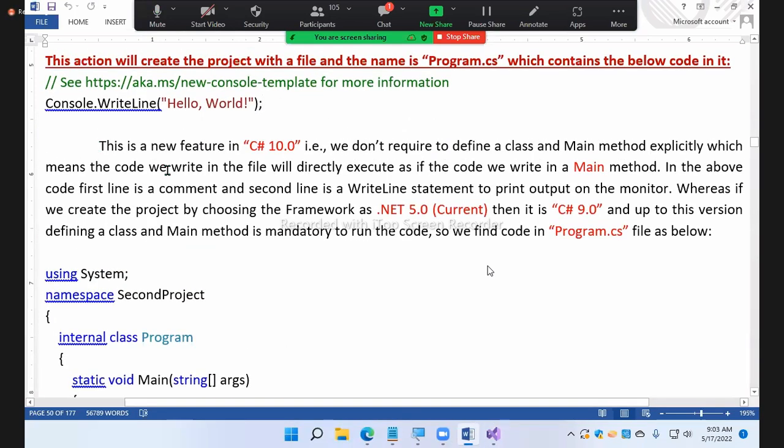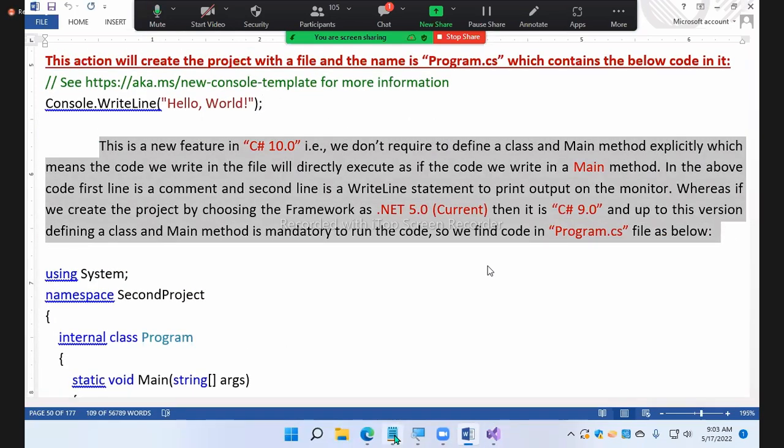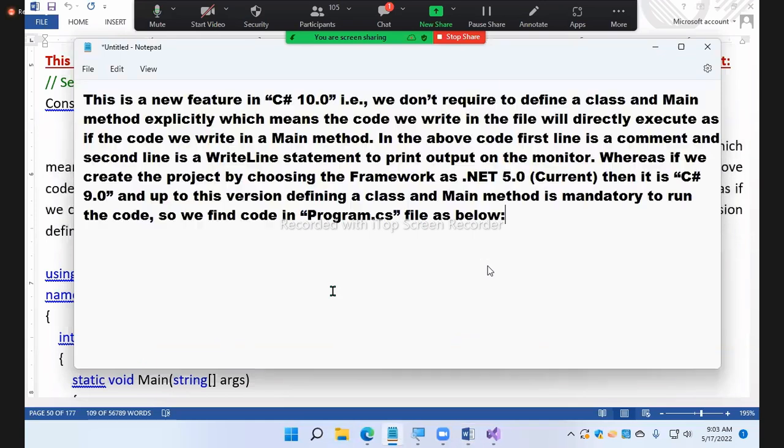Okay. So here I mentioned this. Have a look. Read this. This is a new feature in C# 10.0. We don't require to define a class and main method explicitly, which means the code we write in the file will directly execute as if the code were written in a main method. In the above code, the first line is a comment and the second line is a WriteLine statement to print output on the monitor. Whereas if we create the project by choosing the framework as .NET 5.0 current, then it is C# 9, and up to this version, defining a class and main method is mandatory to run the code.